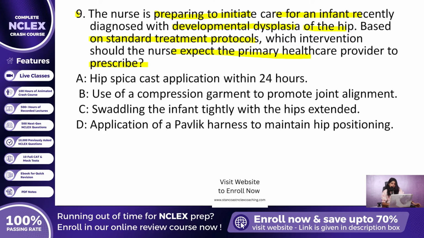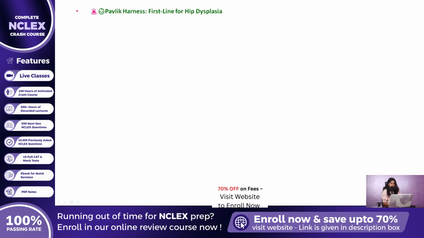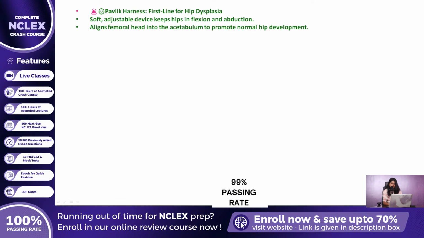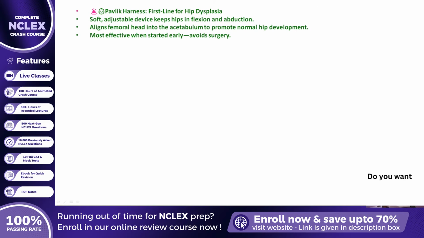The correct and most commonly prescribed intervention for early treatment is Option D, application of a Pavlik harness to maintain hip positioning. Now let us dive into why this intervention is considered the gold standard for infants under 6 months with developmental dysplasia of the hip. The Pavlik harness is a soft, adjustable device that holds the infant's hips in flexion and abduction, precisely the position needed to help the femoral head align properly within the hip socket or acetabulum. This positioning allows the hip joint to develop normally and often prevents the need for invasive treatments later. The earlier the harness is applied, the greater the chance for a successful non-surgical correction.